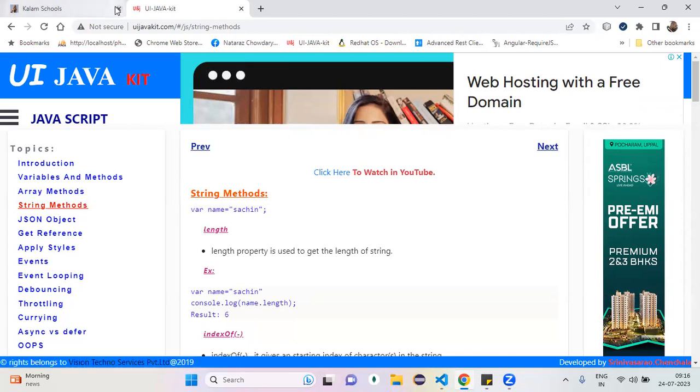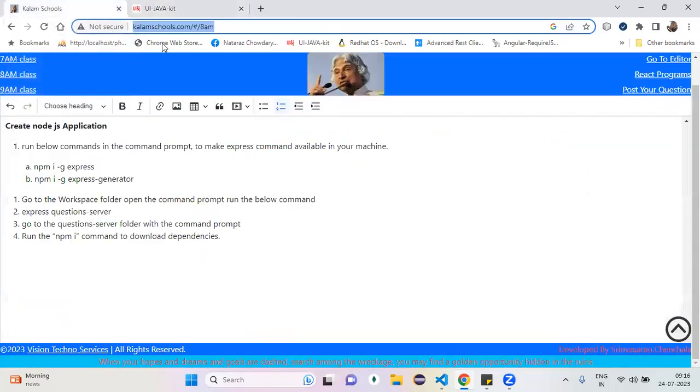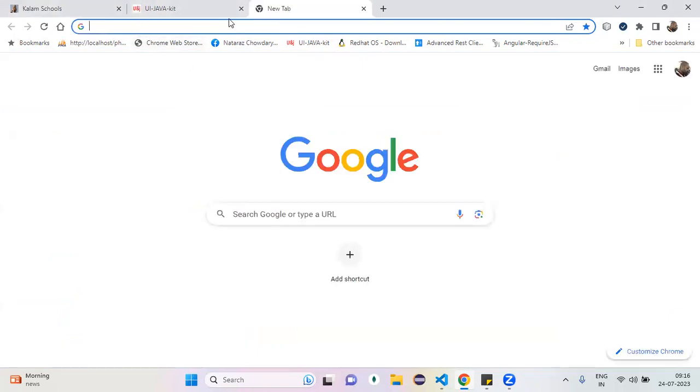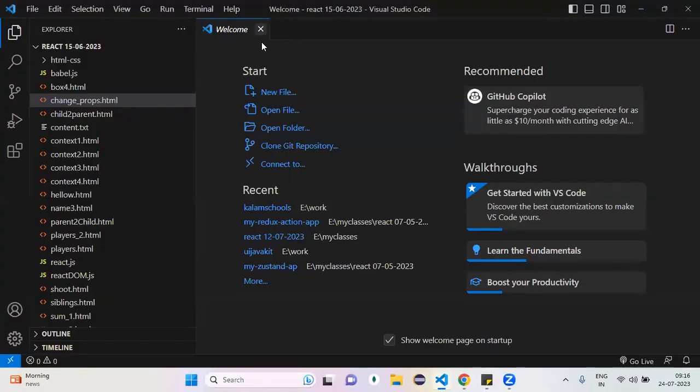But I want to discuss one important method, that is the map method. Why? Because for our next level concept, I need that method. So the method name is map. My requirement looks like this. What's my requirement?